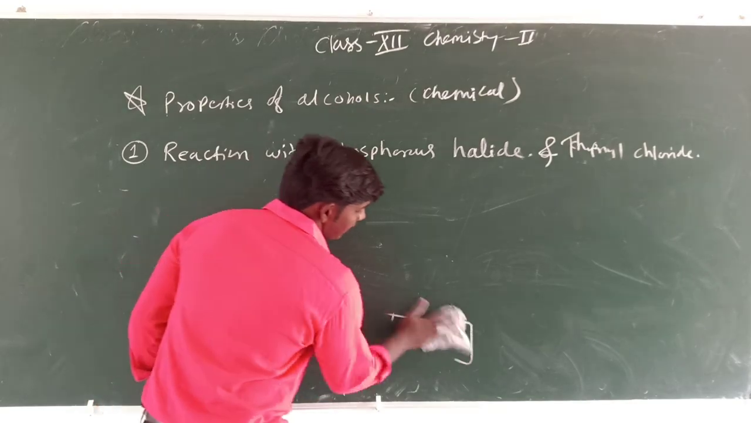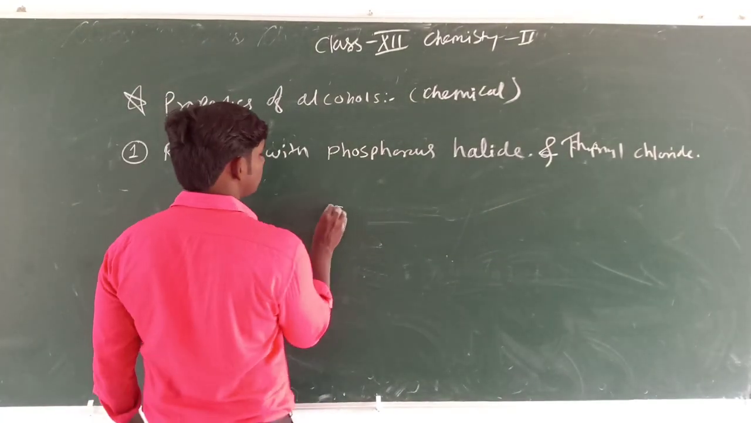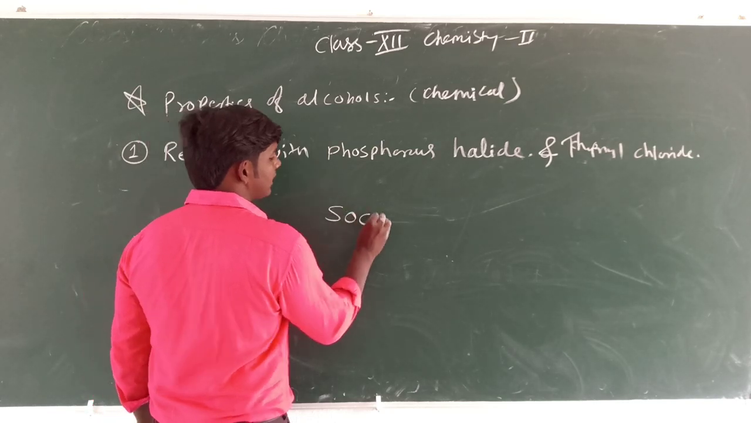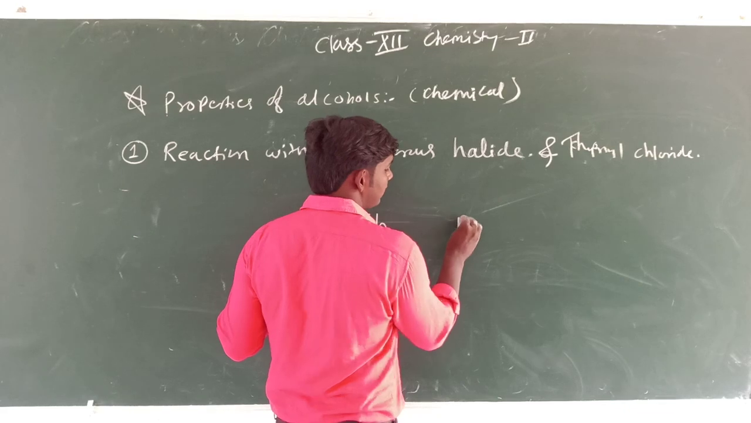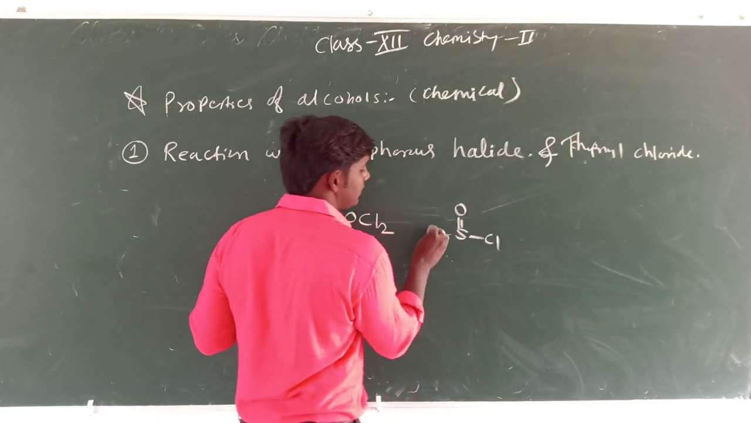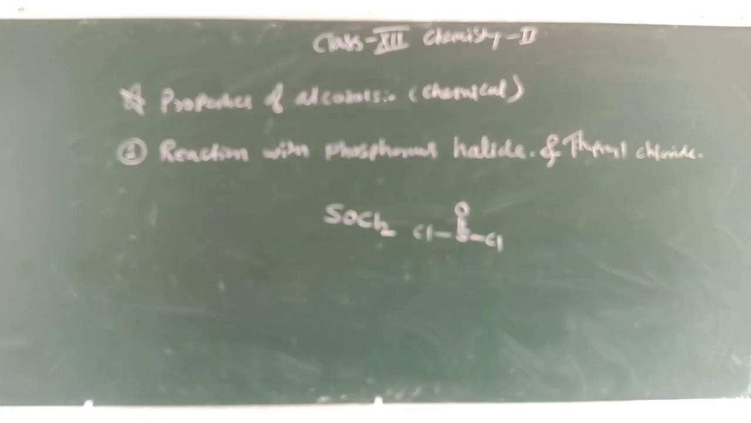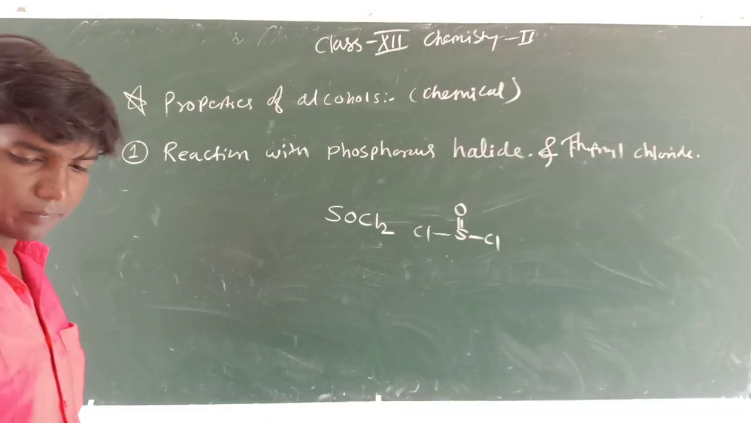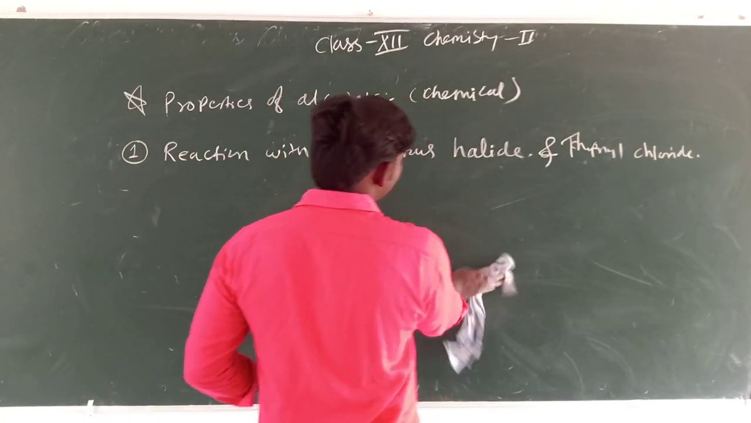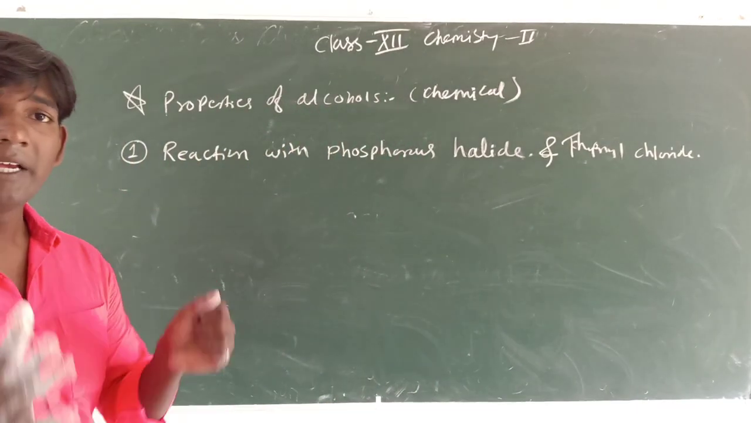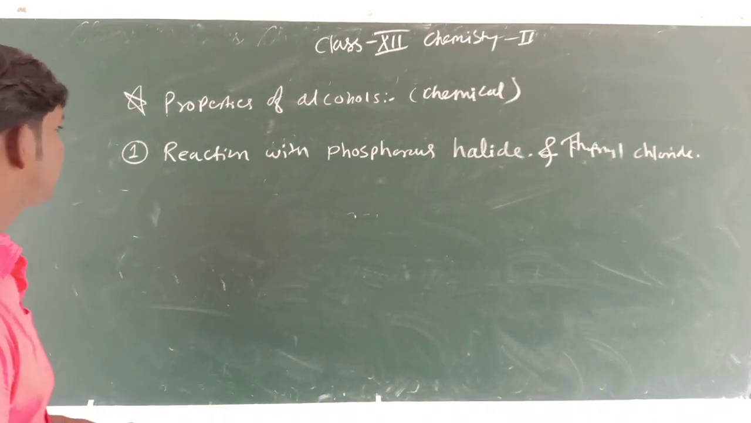And what is thionyl chloride? Thionyl chloride is SOCl2. We have its structure as S double bond O, with two Cl. Okay, thionyl chloride. Fine students. Now all these are phosphorus halides and thionyl chloride. These are all acidic halides. So now we just react them.